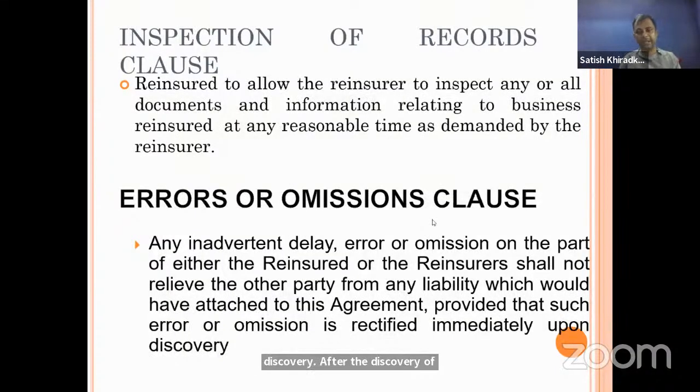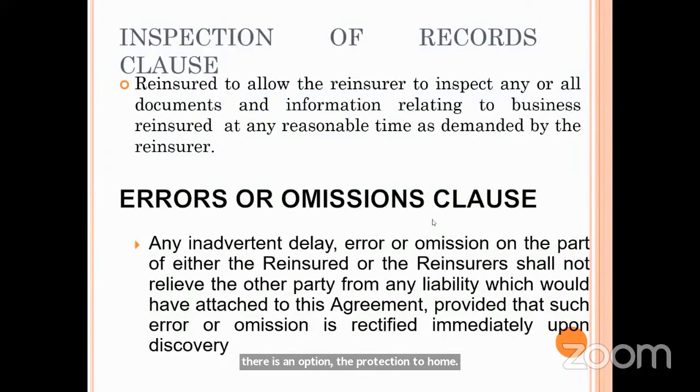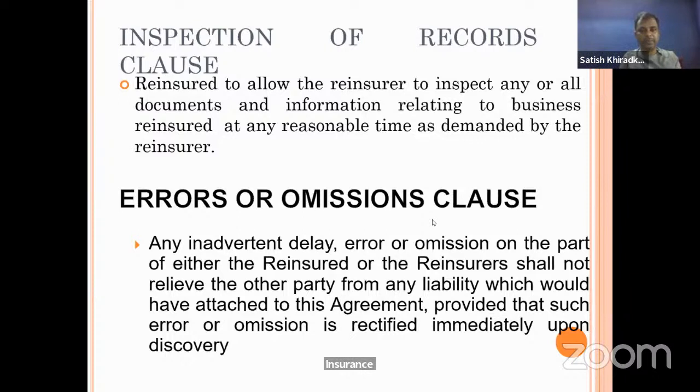Then the liability of the insurance company would not be reduced, so they will pay as it is, as if there was no error, omission or delay by the insurance company. So it is giving protection to whom? The errors and omissions clause is a protection to whom? Insurer. Because in case of inadvertent delay and omission also, they have the right to claim by rectifying the errors and omissions, but it should be done immediately after the discovery.